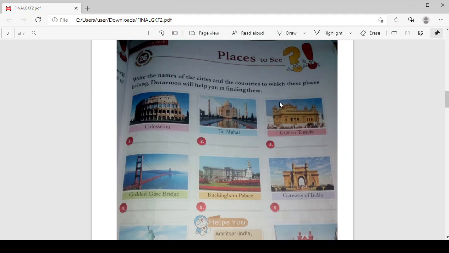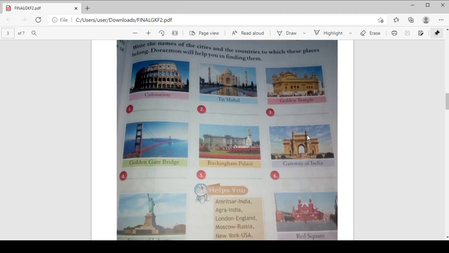Amritsar is in India. So the city name is Amritsar, and the country it is in is India. So Golden Temple is in Amritsar, which is a city, and Amritsar is in India. So we have written both. Again the first one, number 1, is in Rome, Italy. Then Taj Mahal, the famous monument, is in Agra, India. Agra is the city and India is the country.